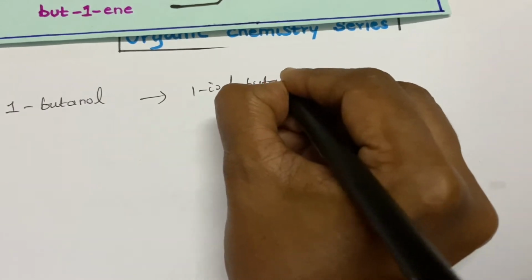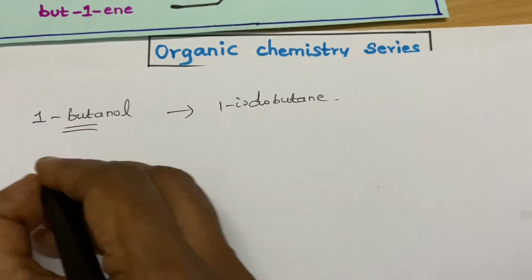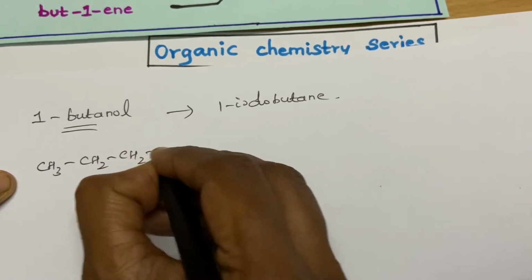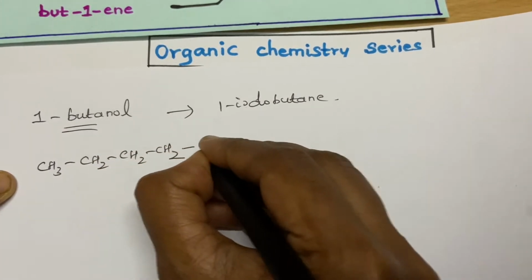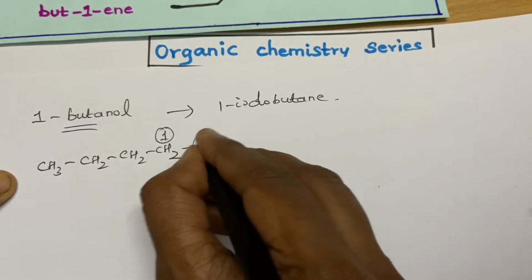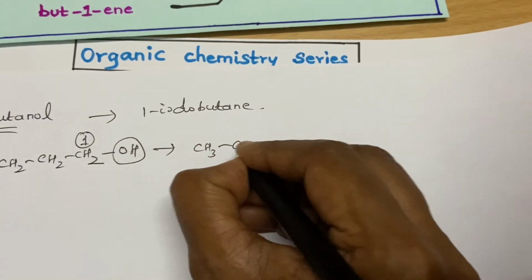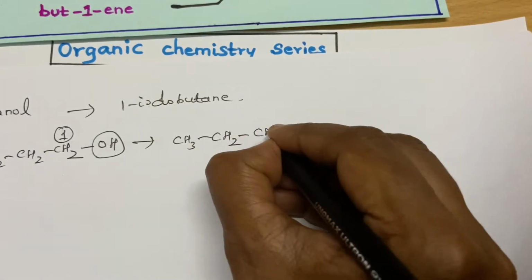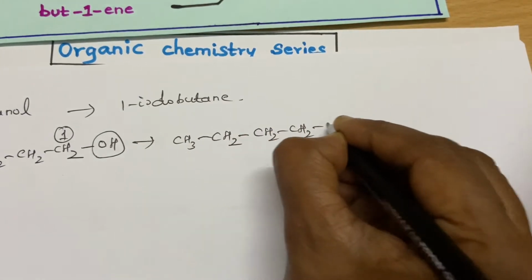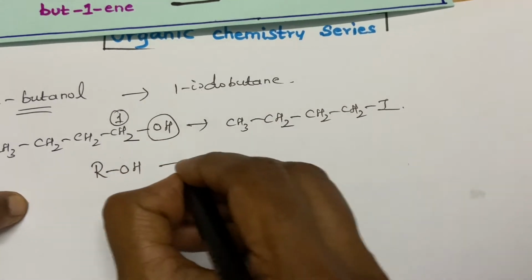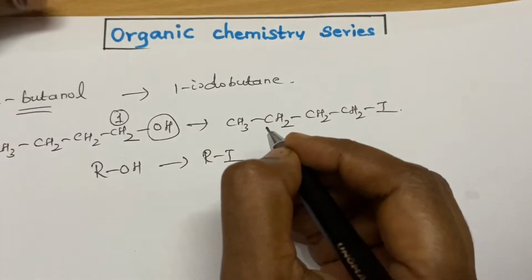So the name suggests what it is. Butane, 4 carbons must be there, so it is CH3, CH2, CH2, CH2, OH. In the first carbon there is an alcohol group. Okay, so in 1-iodobutane, what is the change? You have to replace that hydroxyl group with iodine. So in short, let me put this concisely: ROH to RI. Okay, this is the goal.